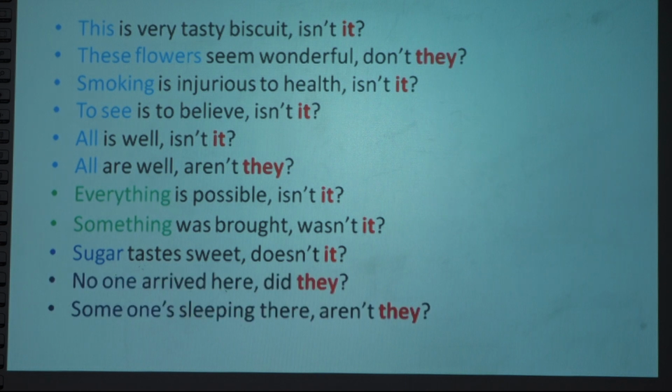Next one, no one and someone. Here are no one and someone, also nobody, somebody, anybody, anyone, right? If those subjects start with one or body, like no one, someone, everyone, anyone, nobody, somebody, these are indefinite subjects. Remember the difference between everything and everyone, something and someone. Here is thing, here is one. If thing is there, it. If those indefinite subjects have one or body, in such a case, they.